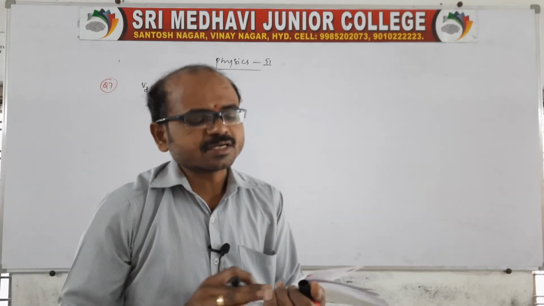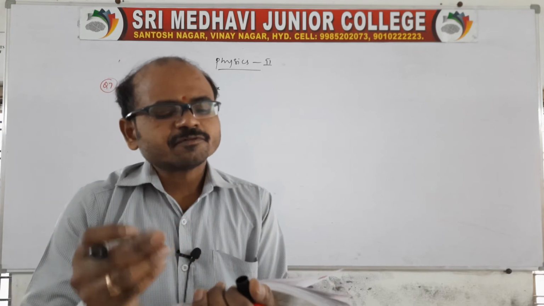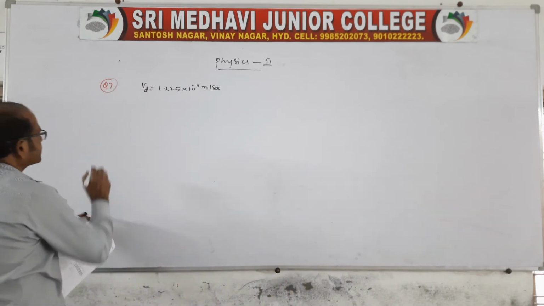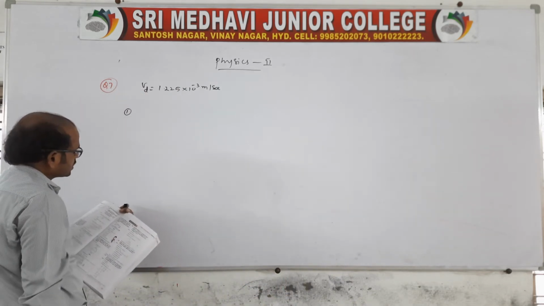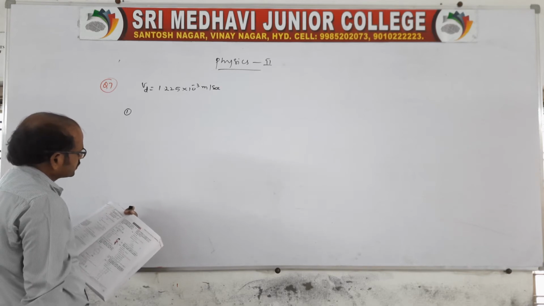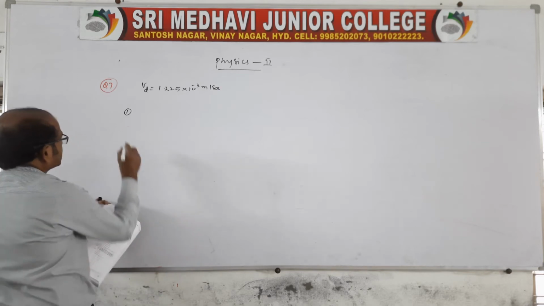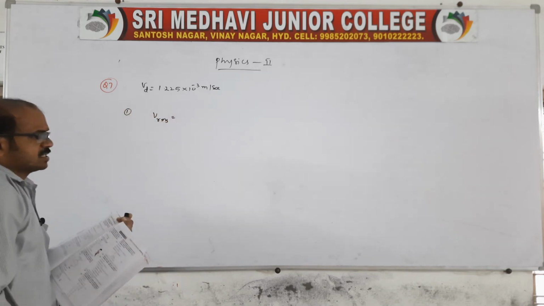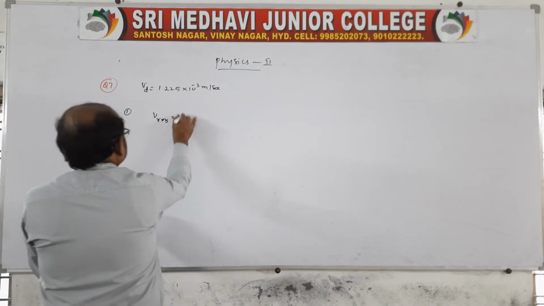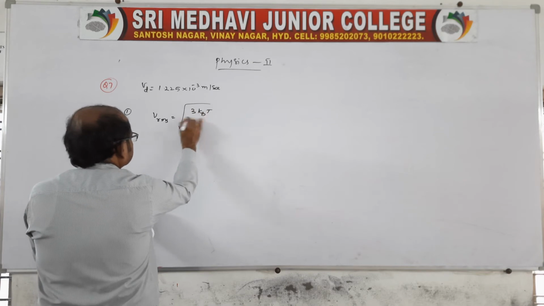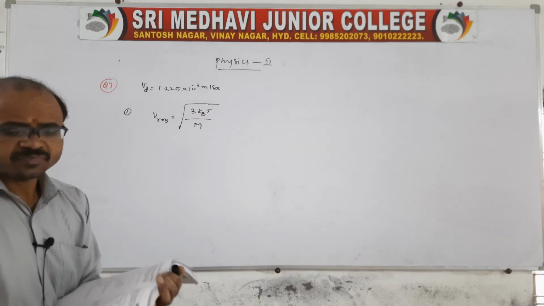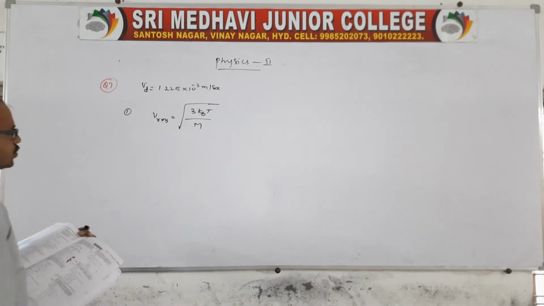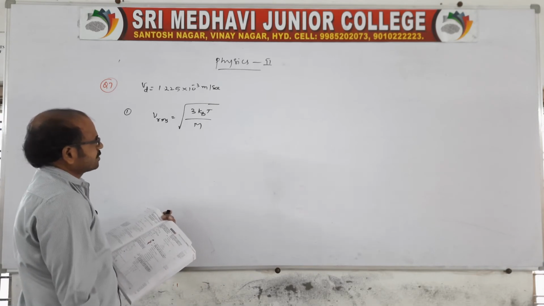It is asking to compare the drift speed obtained above with, first one, the thermal speed of a copper atom at an ordinary temperature. So in the first year we know Vrms is the thermal speed, in the sense that it is the root mean square value. Do you remember this? This was there in the first year: root mean square value is root over 3 kb T by capital M.